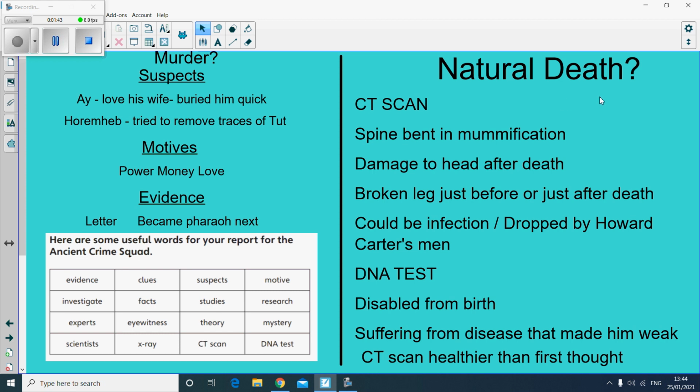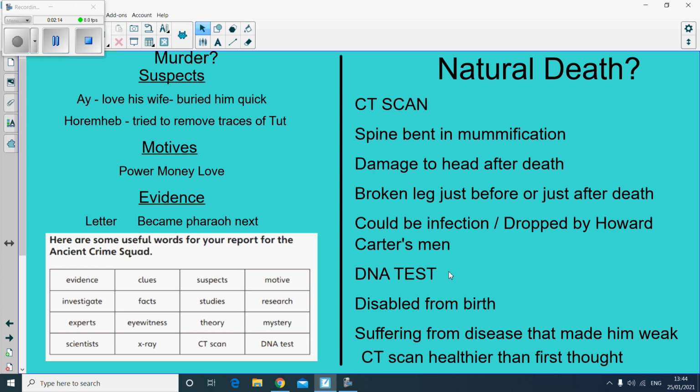Over on the natural death side, we've got the CT scans that now tell us that the spine was bent during mummification. There was damage to the head after the death. The broken leg was just before or just after the death. So it could have been an infection, could have been dropped by Howard Carter's men. We also have the DNA tests that tell us that he was disabled from birth and he was suffering from a disease that made him weak. So the CT scan also shows that he was healthier than people first thought.